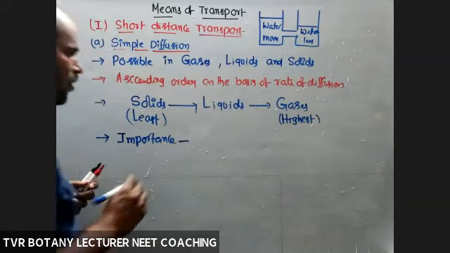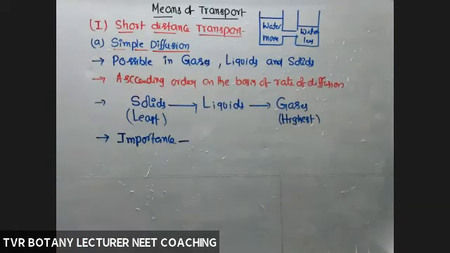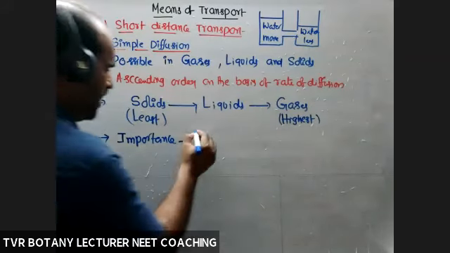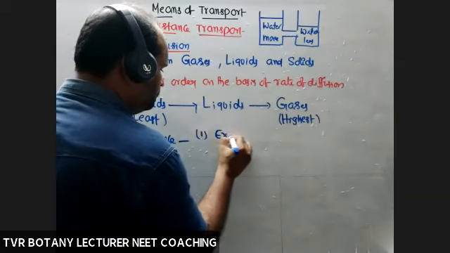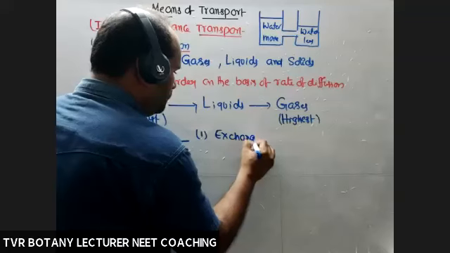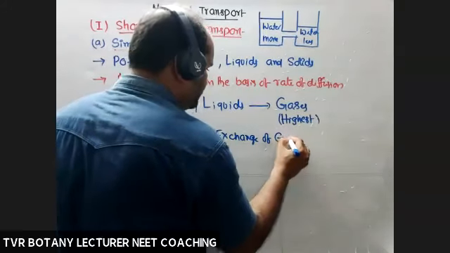It is the only means of transport concerned with two functions. One is exchange of gases.